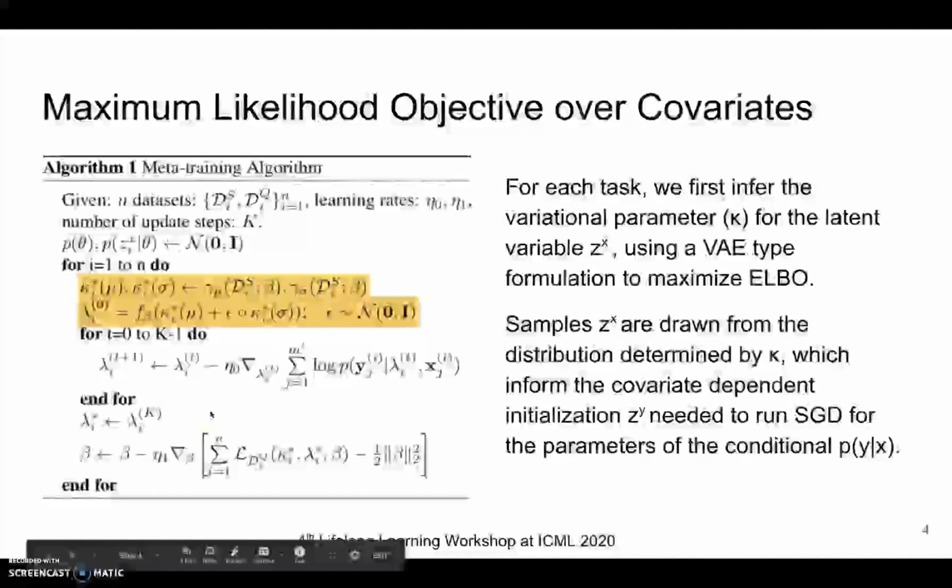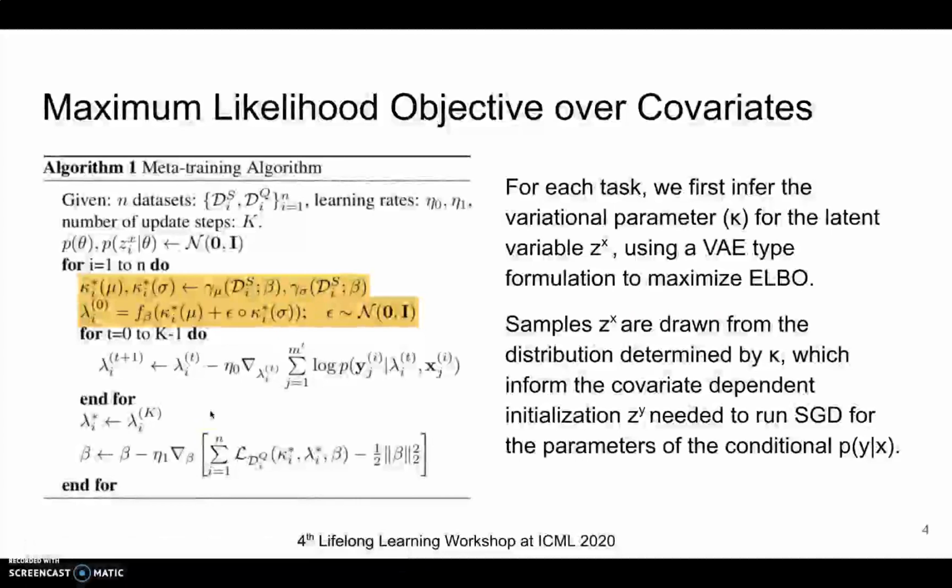Moving on to how we use this theory and motivation to construct a practical meta learning algorithm. For each latent variable, we introduce variational parameters and maximize the ELBO bound. As any meta-learning algorithm, our algorithm also consists of 2 loops: an inner loop for task-specific variational parameters, which uses the support set, and an outer loop for task-agnostic parameters or theta, which uses the query set. For our case, the inner loop has 2 parts.